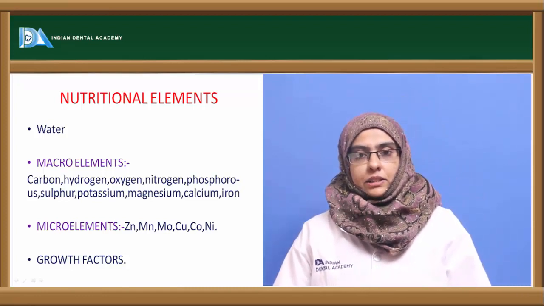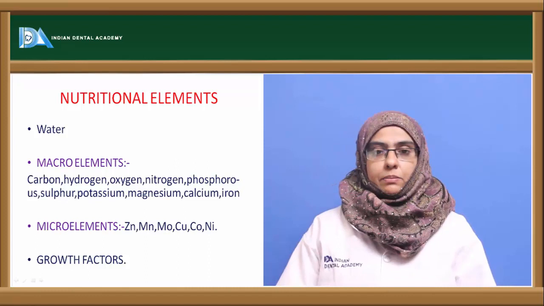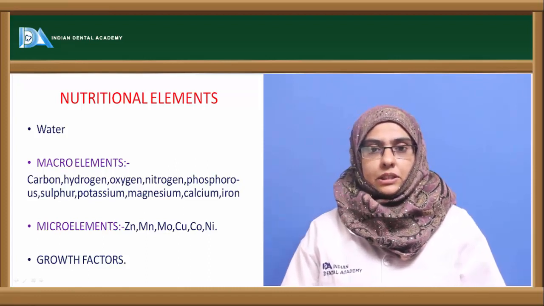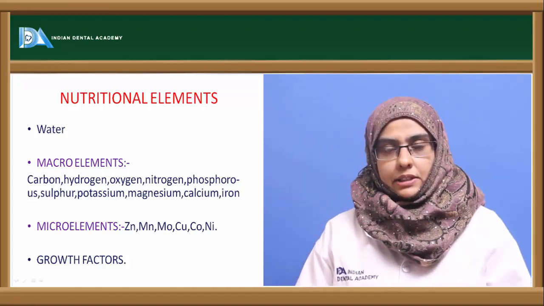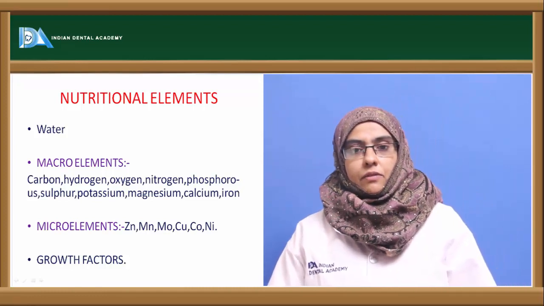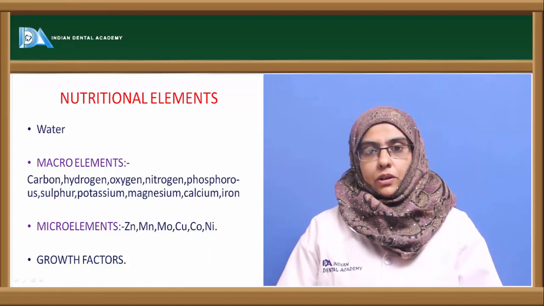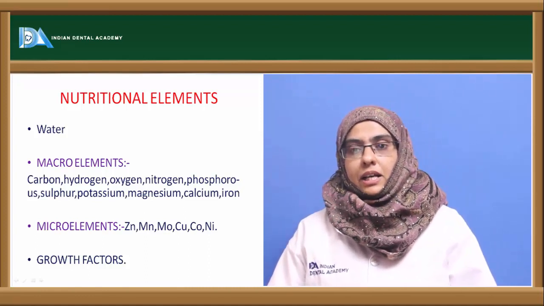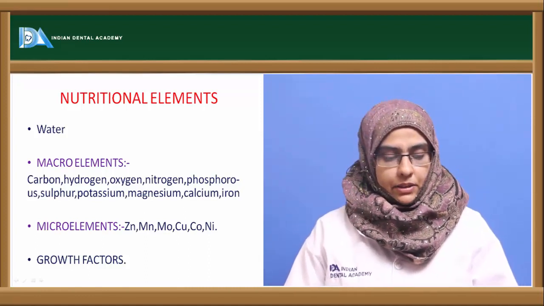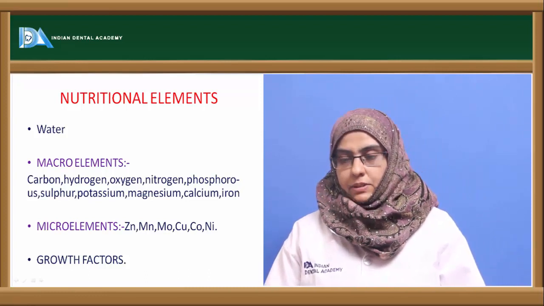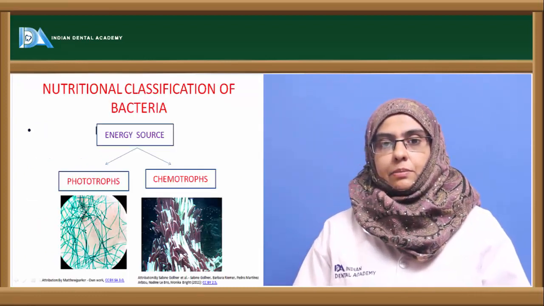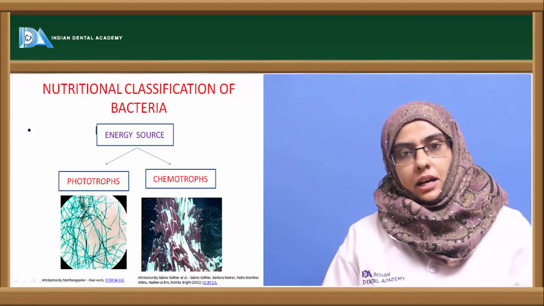And the growth factors are usually required by the microorganism in trace amounts. Examples of the growth factors are vitamins, riboflavin, folic acid, etc. So these are an integral part of the microorganism to carry out the biochemical cycles in the environment. And here the organisms can be nutritionally classified depending upon the energy source and the carbon source.